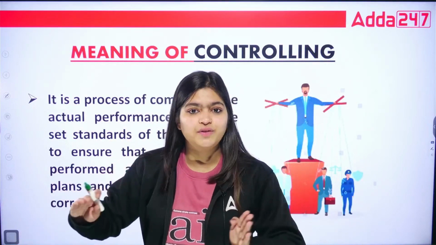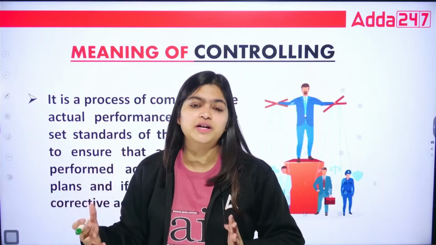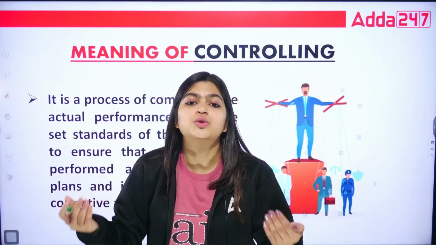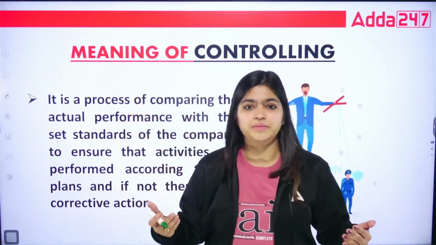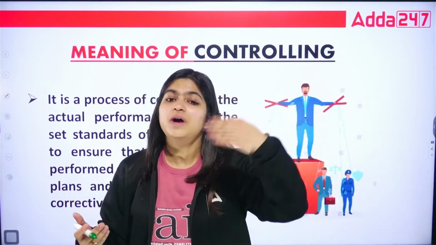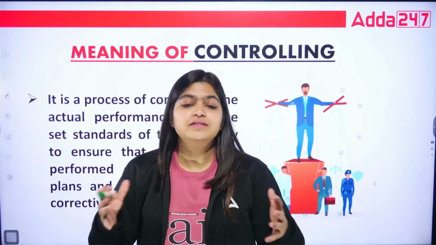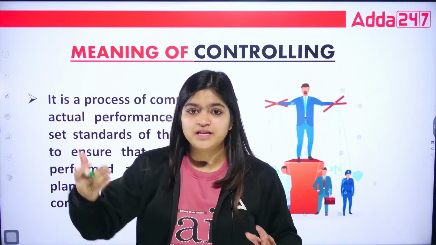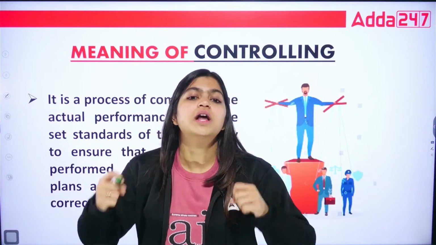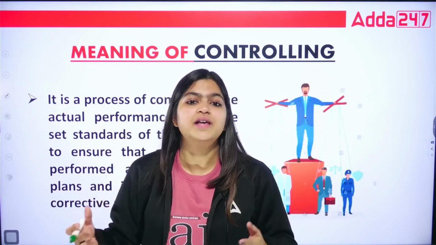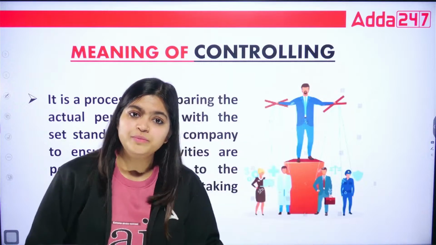So all these things we covered till now, and today we are going to talk about controlling, how to control things. Because when you have already decided, you already have some estimates. While implementing, you have the actual scenario, so you can see there is a difference between your estimates and your actual working.